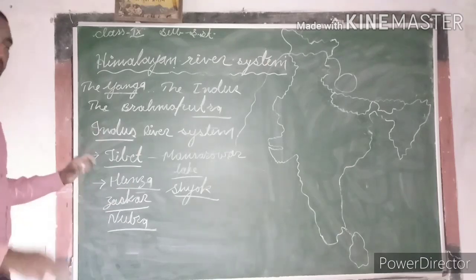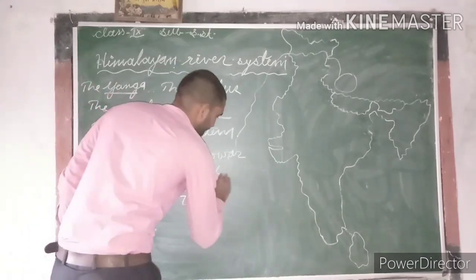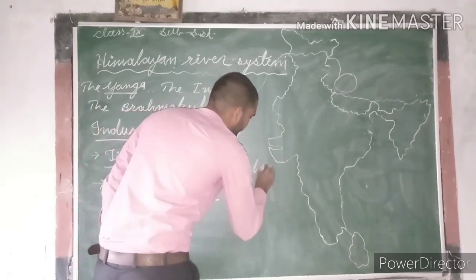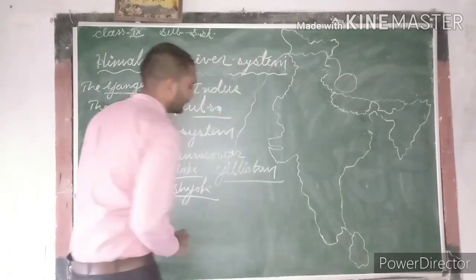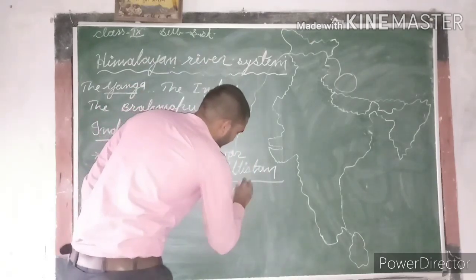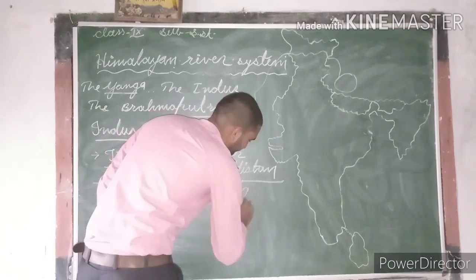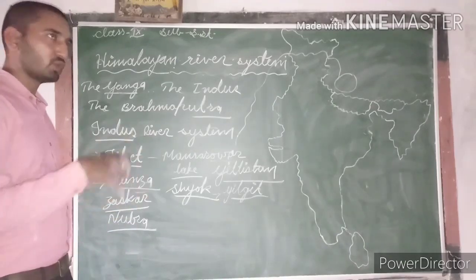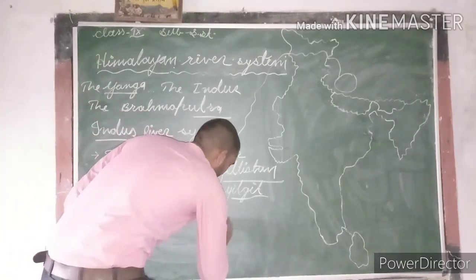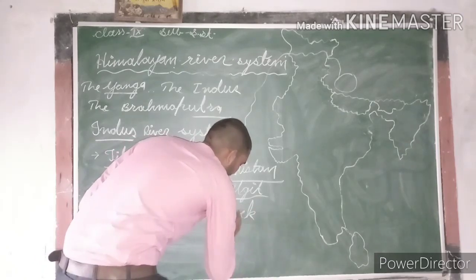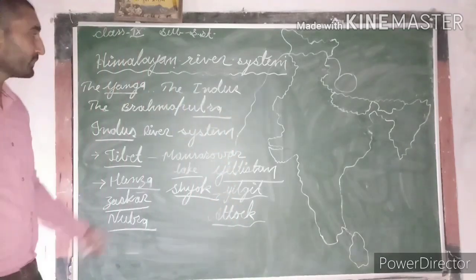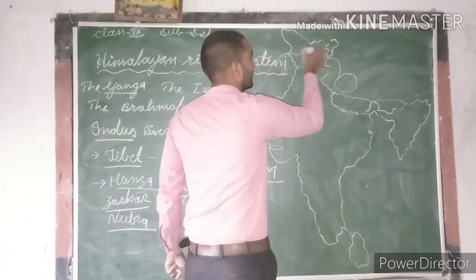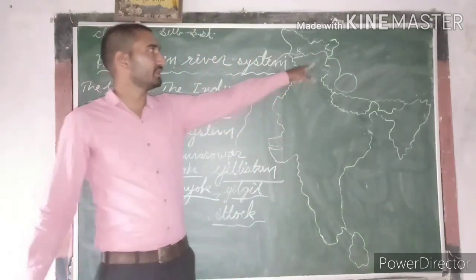Then after Kashmir, this river flows in Gilgit and Baltistan, and finally emerges out onto the plains from the mountains at Attock. Is that clear? So the Indus river enters India from Ladakh. This region is Ladakh and this region is Kashmir.